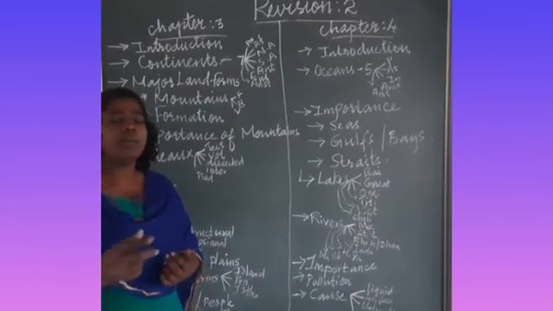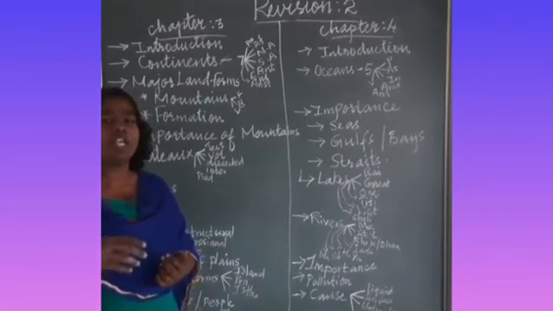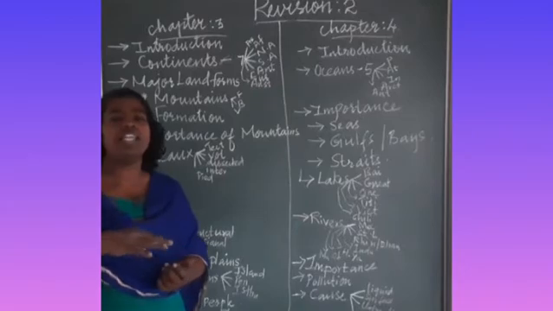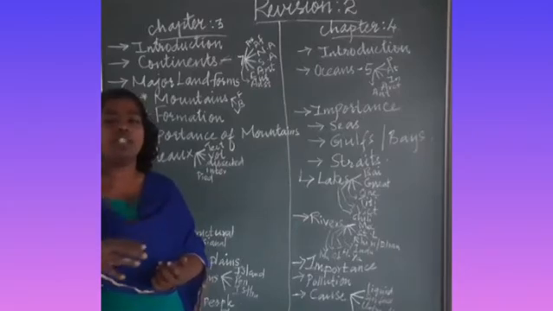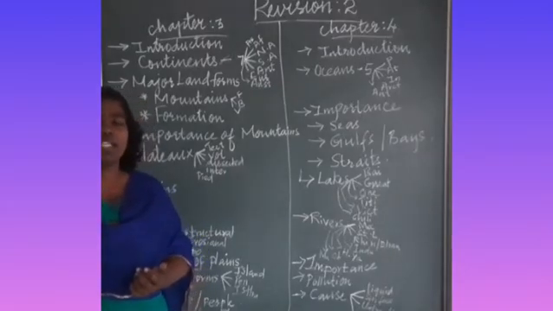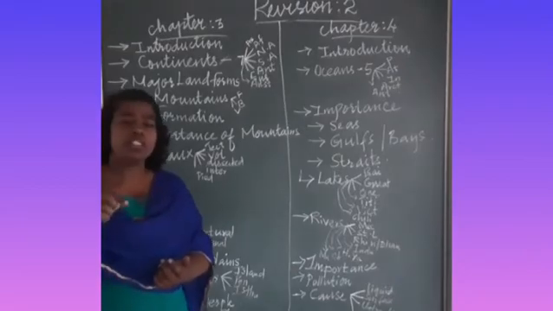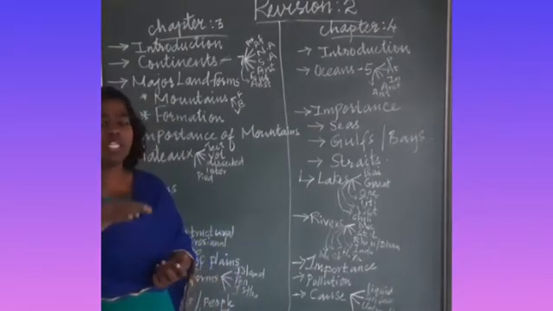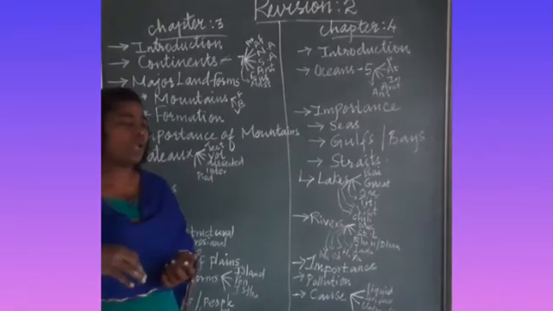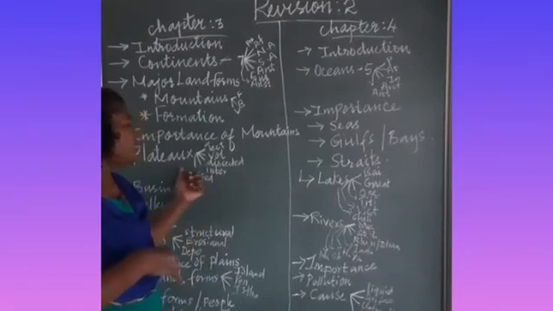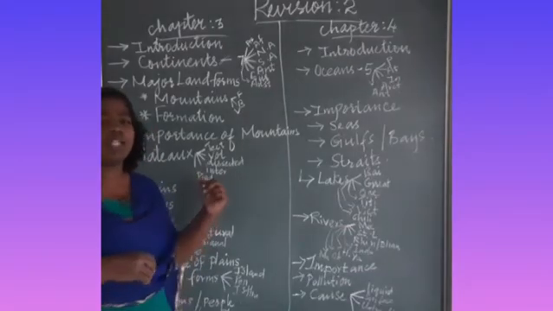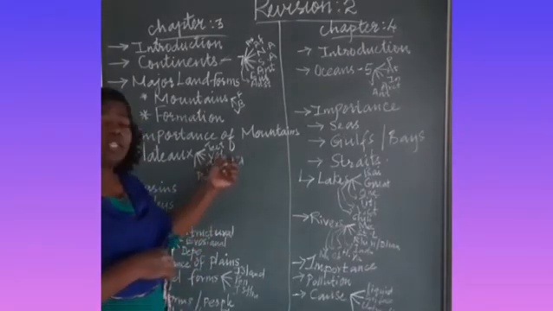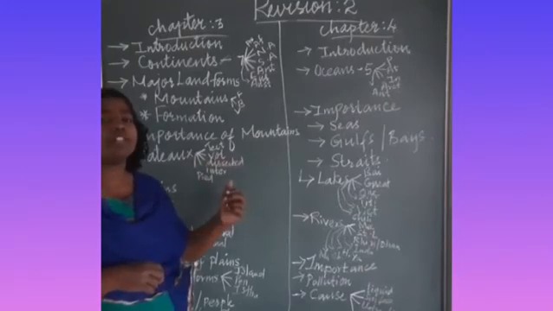Because the plateau is a raised region in comparison with the other surrounding regions. It is a raised flat surface of the earth, comparatively raised with the other surrounding regions. There are different types of plateaus.